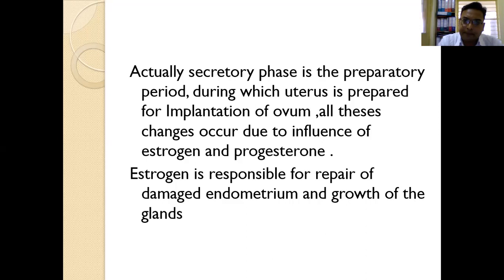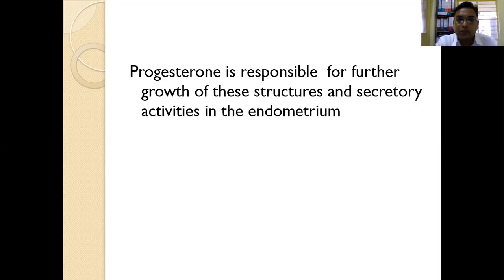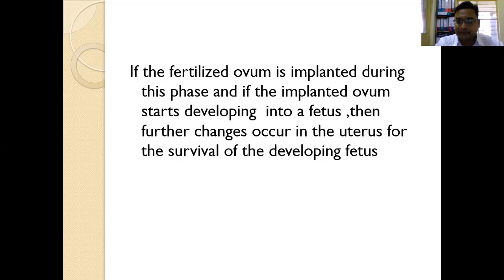All these changes occur repeatedly, due to the influence of estrogen and progesterone. Estrogen is responsible for repair of damaged endometrium and growth of glands. Because in menstrual phase there was a damaged endometrium which got desquamated and came out through the vagina as menstrual bleeding. So in proliferative phase they start repairing, and in secretory phase they will get completely repaired with the help of estrogen, and there is a growth of uterine glands. Progesterone is responsible for further growth of this structure and secretory activities in the endometrium.